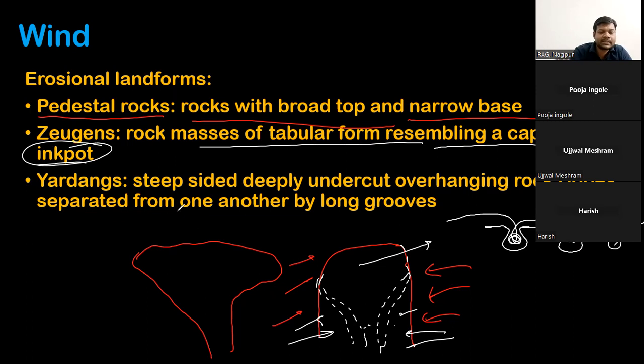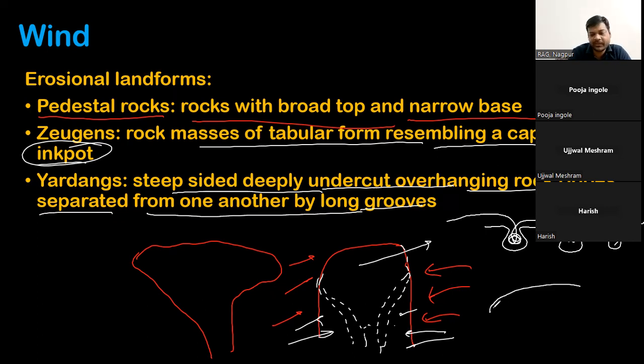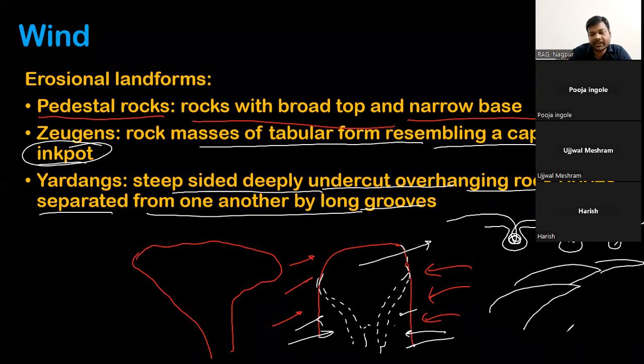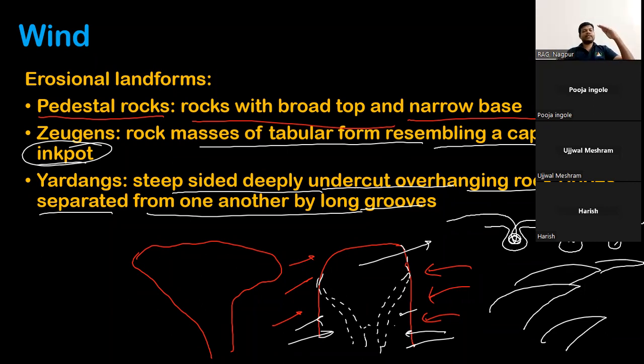Right, yardangs. Yardangs are steep-sided, deeply undercut, overhanging rock ridges separated from one another by long grooves. Structures something like this. These are parallel structures in which the internal material has been removed or undercut.